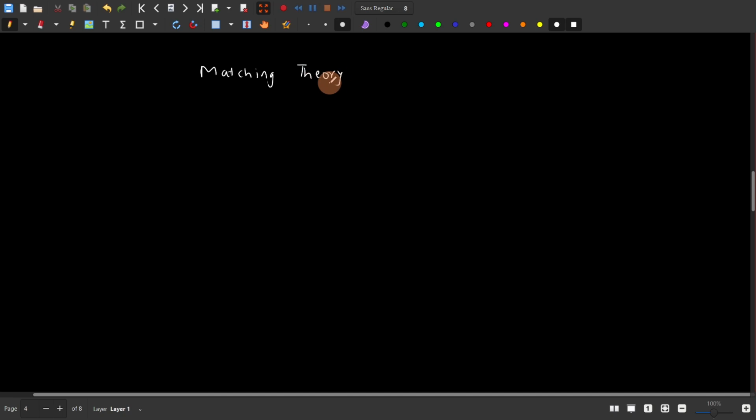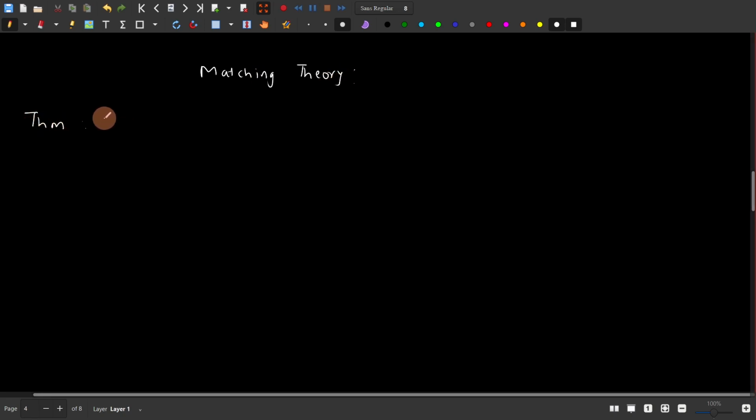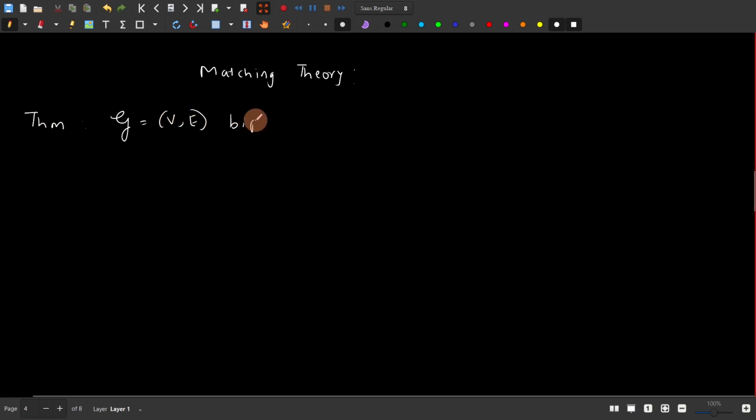Hello friends, today we'll be discussing a central theorem in matching theory, which is the existence theorem for the existence of a perfect matching. So let me state the theorem formally. Suppose G is a bipartite graph with vertex set V and edge set E, bipartite.